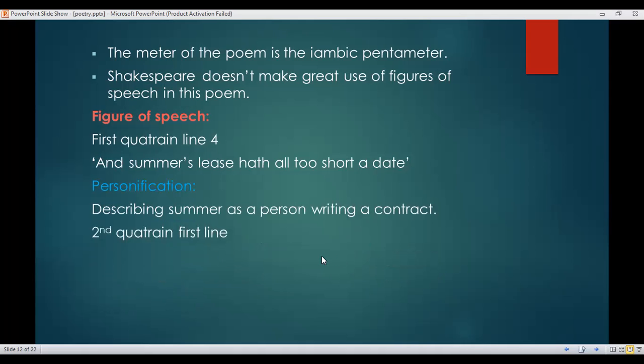Second quatrain, first line: sometimes too hot the eye of heaven shines. We have here metaphor. What is the meaning of metaphor? Metaphor means a word or a phrase used to describe somebody or something in a way that is different from its normal use, in order to show that the two things have the same qualities, to make the description more powerful.